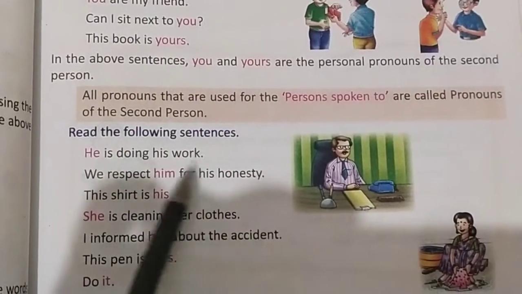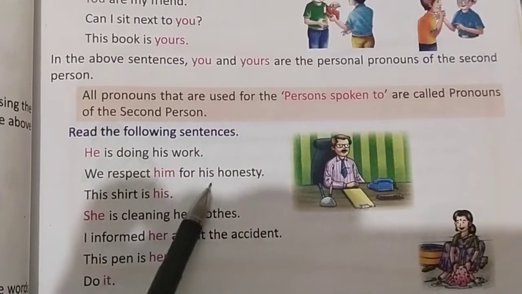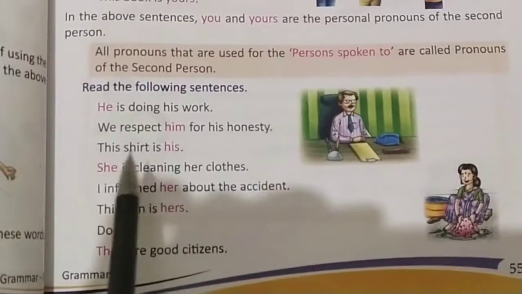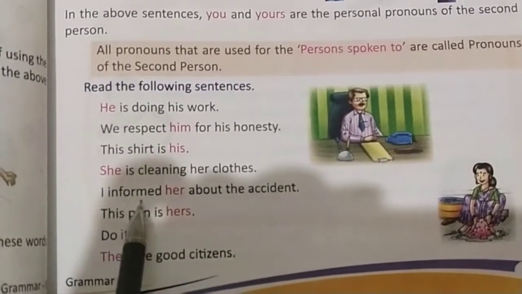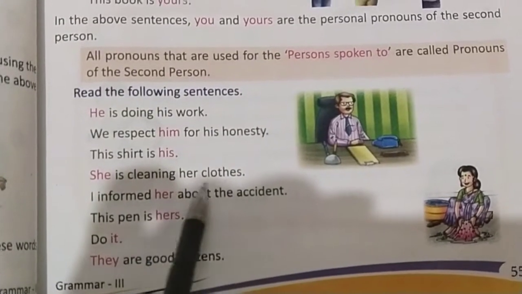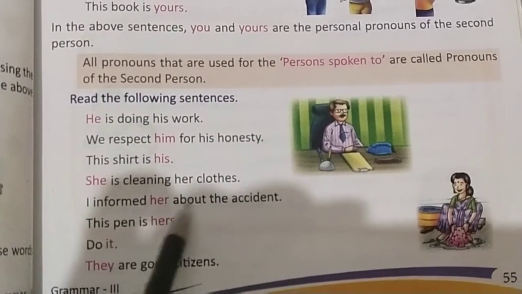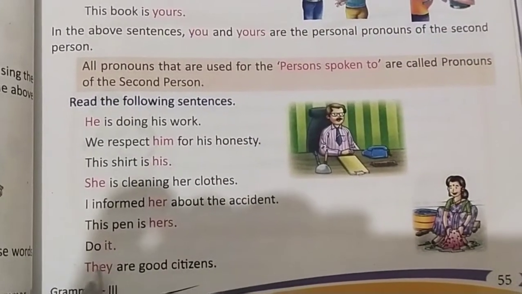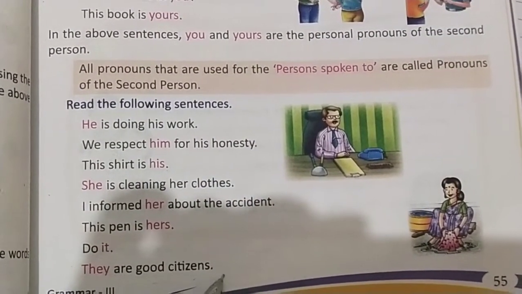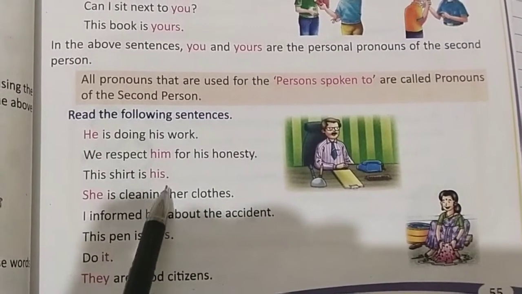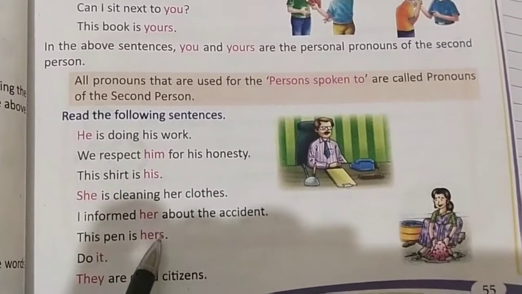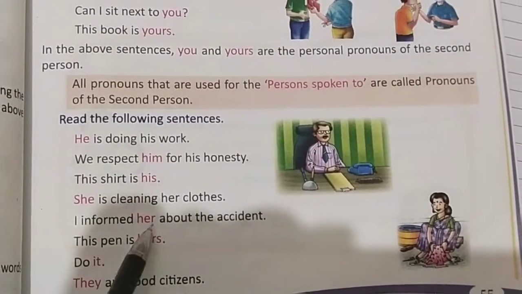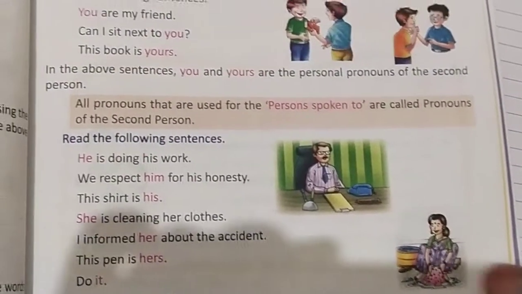He is doing his work. We respect him for his honesty. This skirt is his. This shirt is his. She is cleaning her clothes. I informed her about the accident. This pen is hers. They are good citizens. The words he, him, his, she, her, hers, it, they are all third person pronouns.